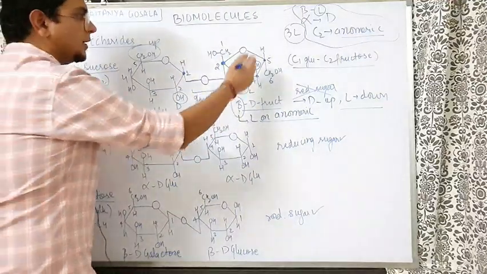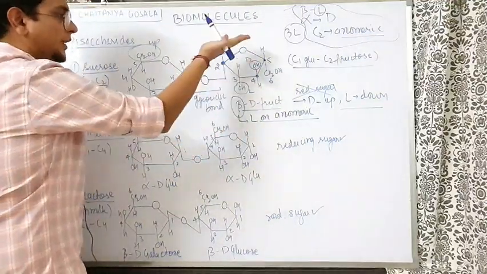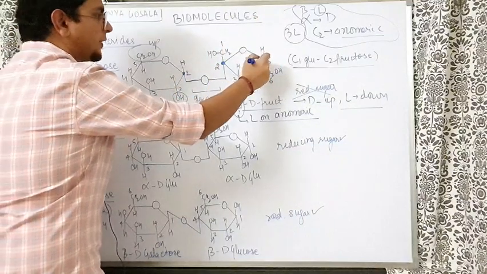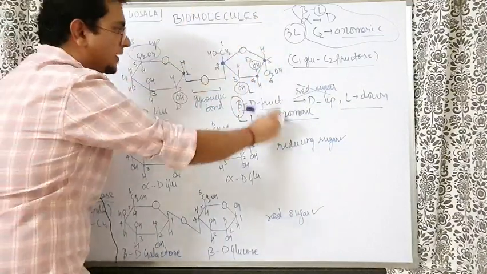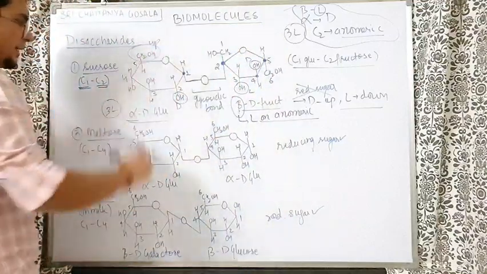Okay? Third is always L and fourth D. The fifth one will be CH2OH, because we are writing D as up. So here CH2OH will come as down. This is a glycosidic bond.